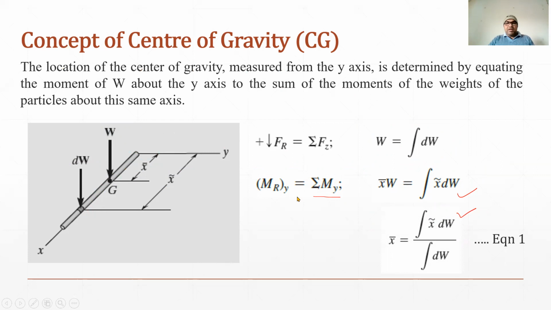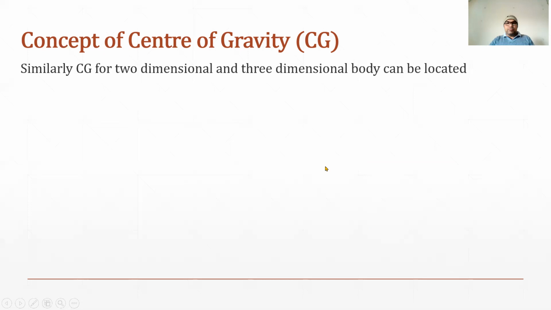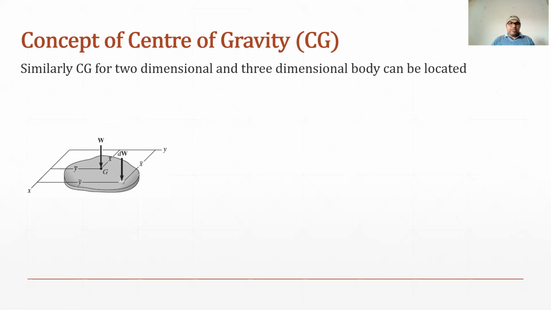Now, similarly, as we have found in the case of a one dimensional body, there may be a two dimensional body or an area. How do we locate the CG in a two dimensional area? We can find it in this case also. You can see this is the area, and this area has CG at G, with a total or resultant weight W. Similarly, it may have a differential element with weight dW.